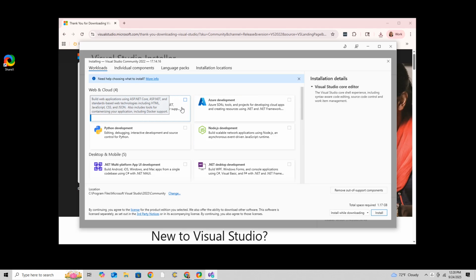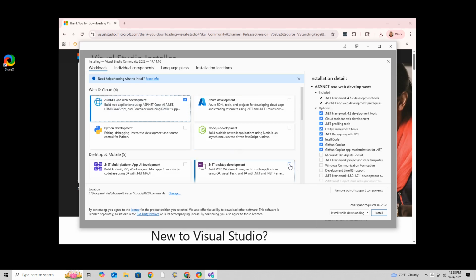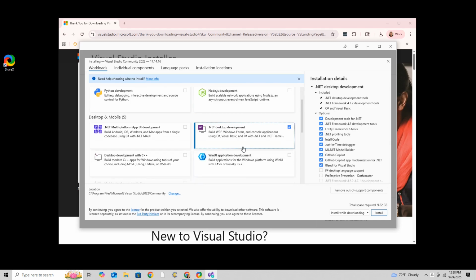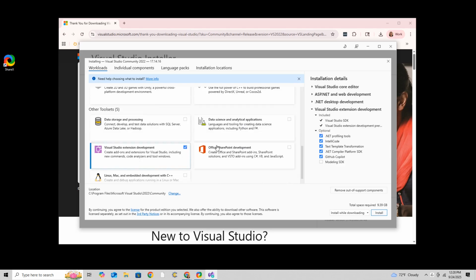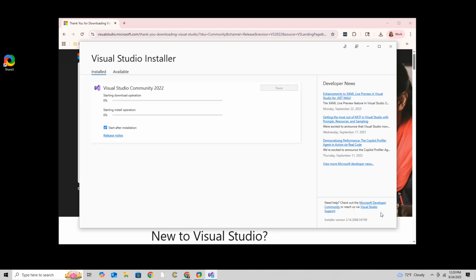We want ASP.NET and Web Development. We want .NET Desktop Development. And we want Visual Studio Extension Development. And then I'm going to click Install. And it started installing. Let's go ahead and speed this up.